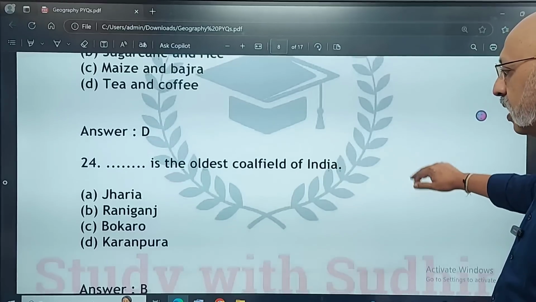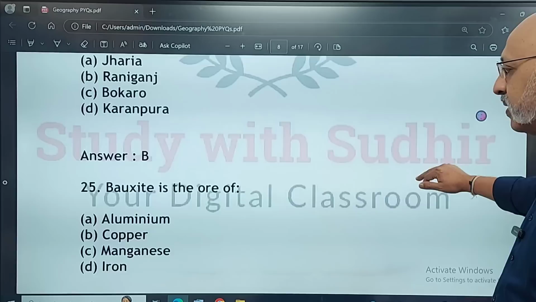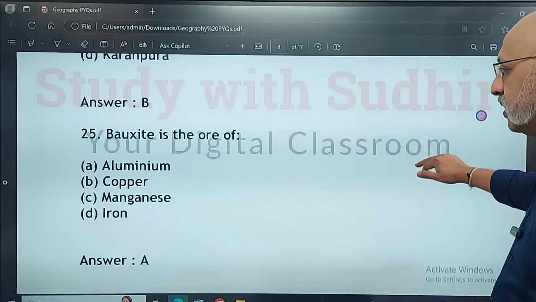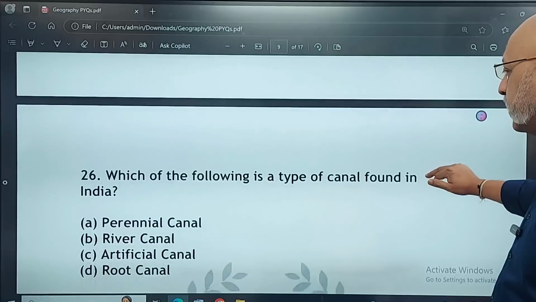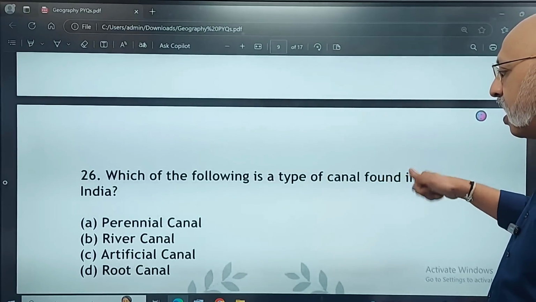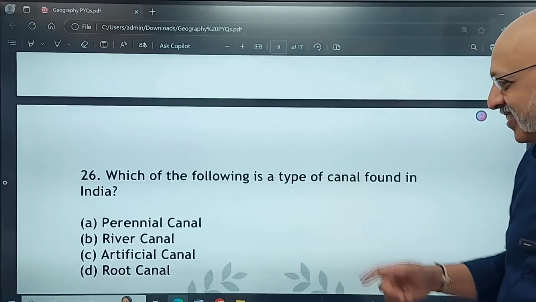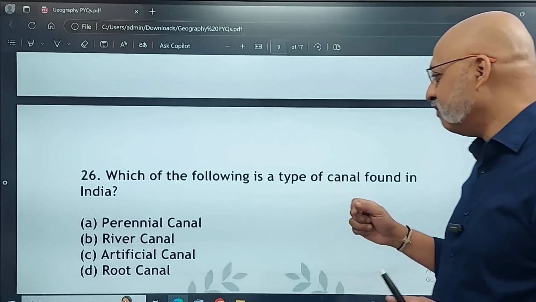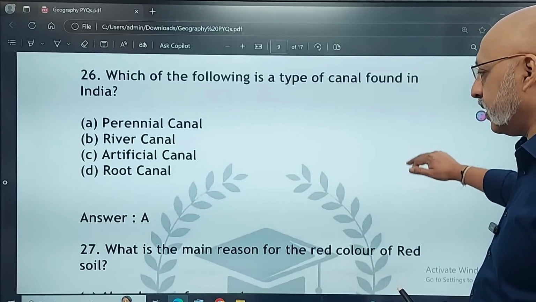Its answer is Raniganj. Bauxite is the ore of aluminium, copper, manganese, or iron. The correct answer is aluminium. Which of the following is a type of canal found in India? Perennial canal, river canal, artificial root canal. Root canal cannot be one. Okay, now which is the type of canal? So the correct answer is perennial canal.